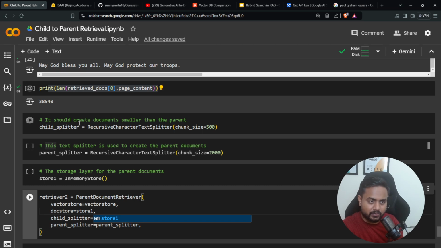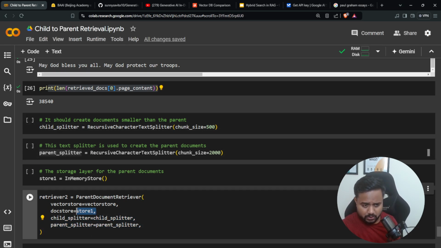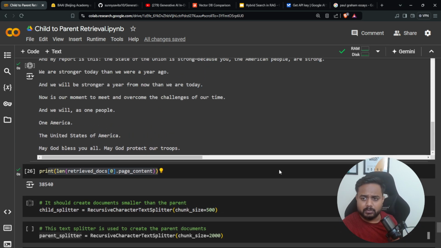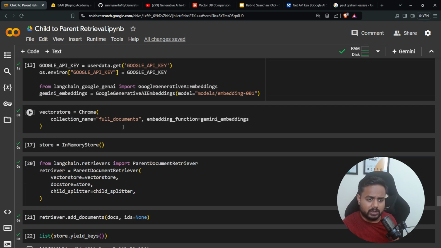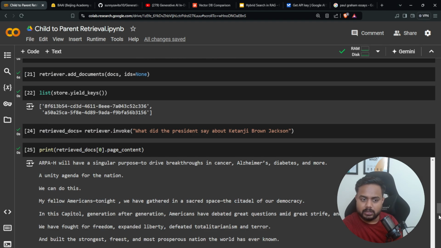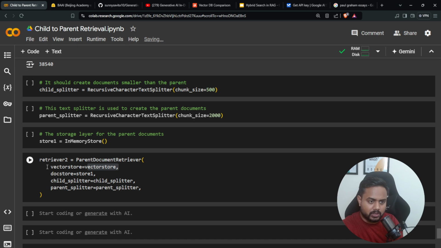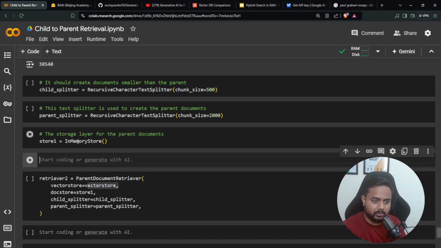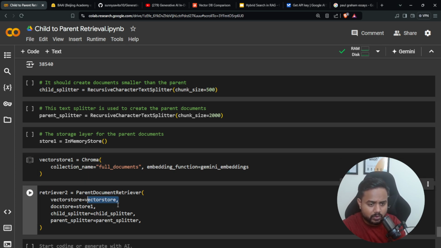I think yes. So we have a child splitter, we have this parent splitter, we have this store one, and we have this vector store. The vector store is basically the previous one, but I can keep the new as well. So let me create the new vector store one only, because in the first one it was returning the complete document. So here is my vector store one.